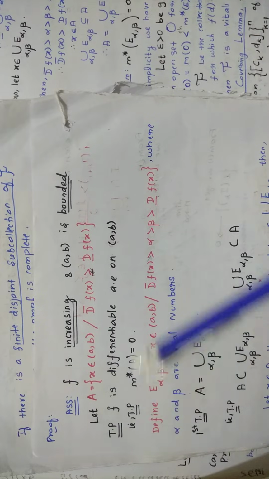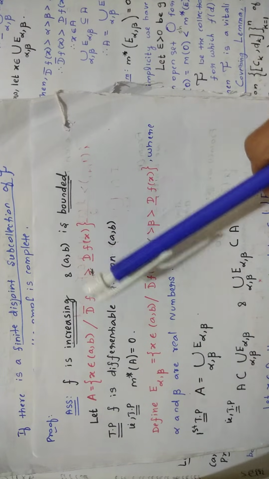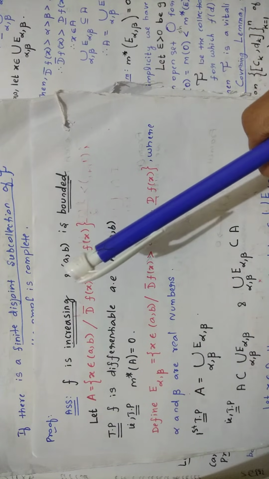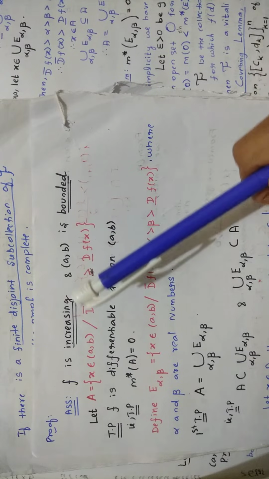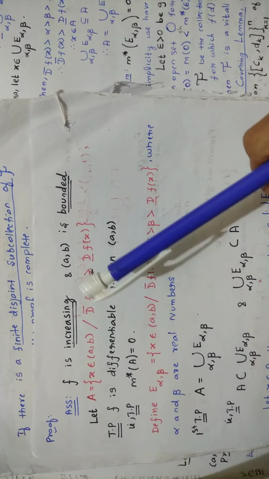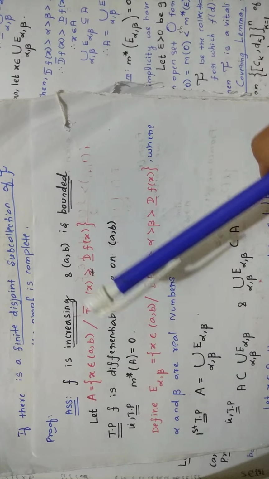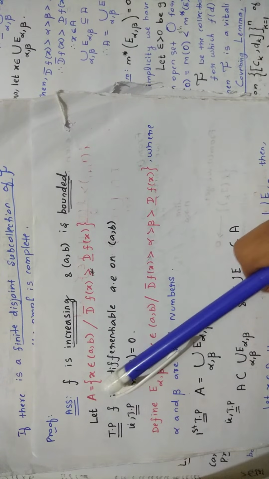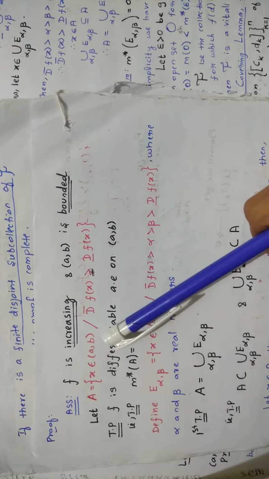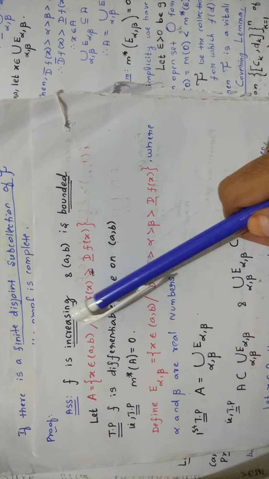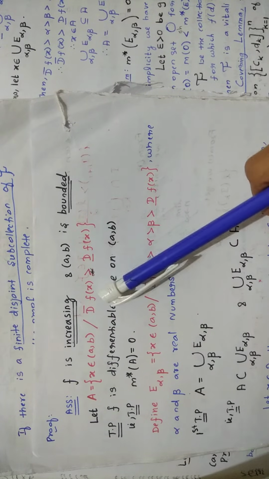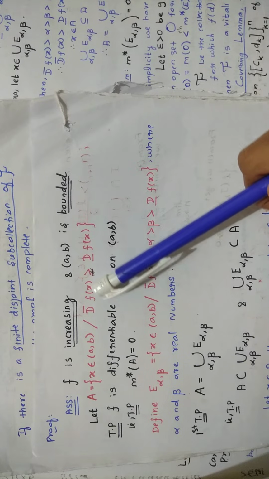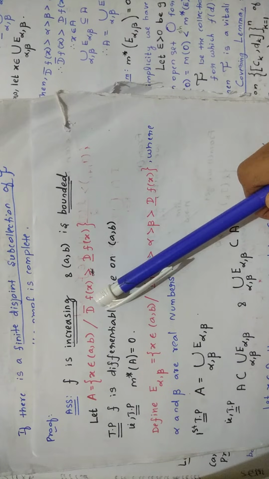Now you are taking a set. As I told you earlier, you are going to prove m star of A equal to 0. To prove this, you need A, so first you are defining A. Let A be equal to the set of all x belonging to the open interval a comma b such that the upper derivative of f at x is greater than the lower derivative of f at x. This is how you have to read this.